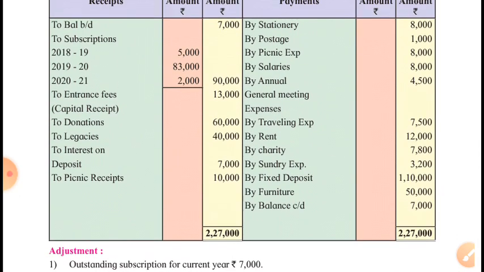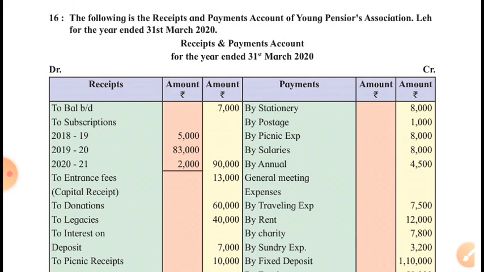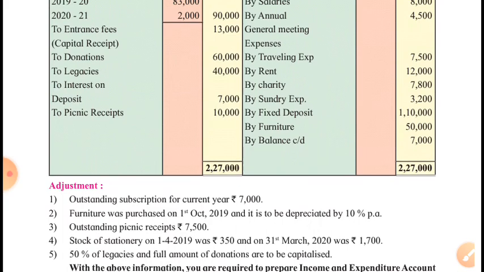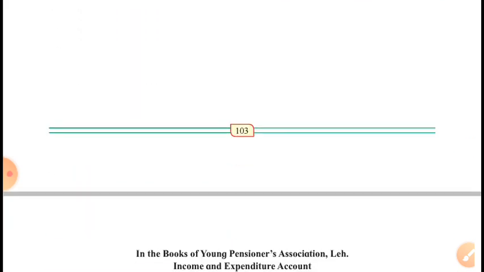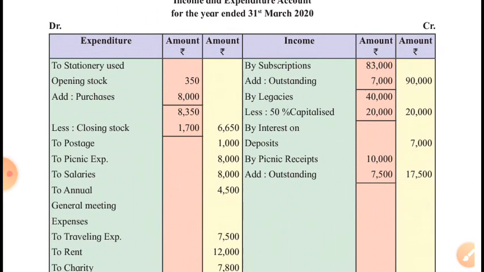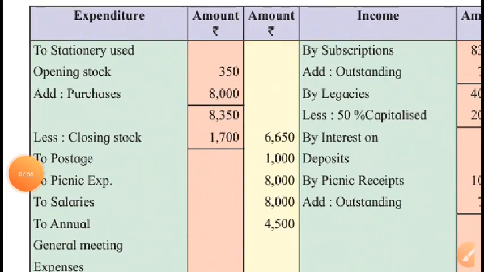Let's see which items will be shown in the income and expenditure account and how they will be shown. As we have already discussed while going through the receipts and payment account, now we will see the solution and try to understand it. Look at this.